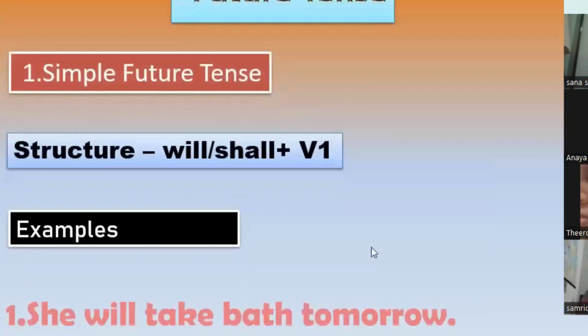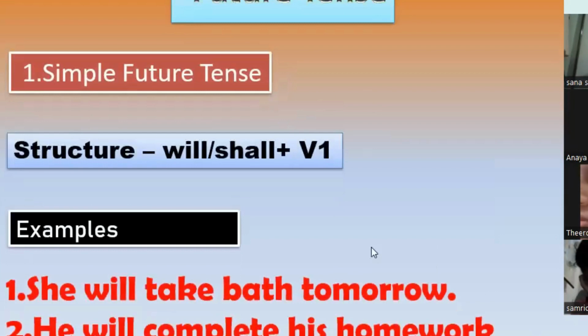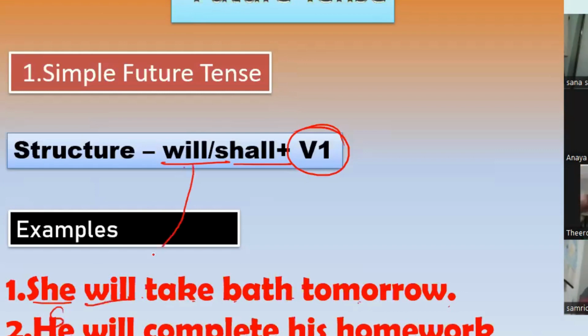What is the structure for simple future tense? Will or shall plus first form of verb. Okay. So what is an example? She will take bath tomorrow. It is saying something which is going to take place tomorrow. That means in the future. Okay. So following the structure, here we have subject plus will plus first form of verb, right?